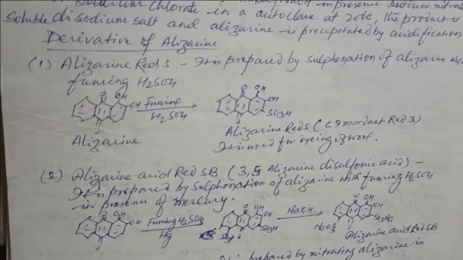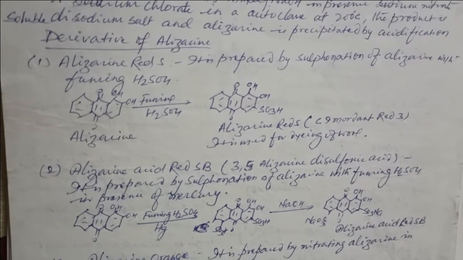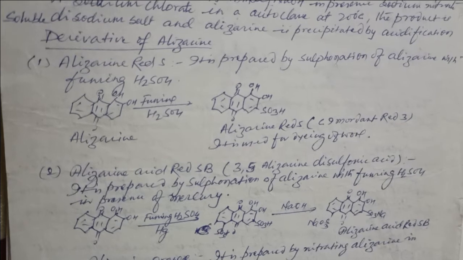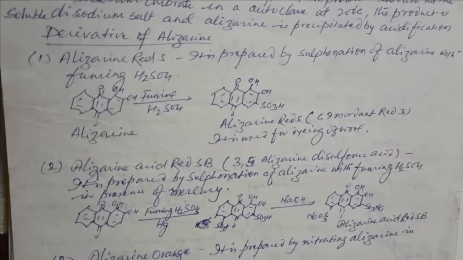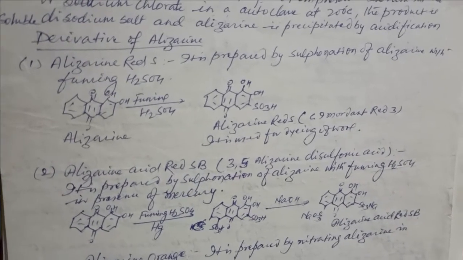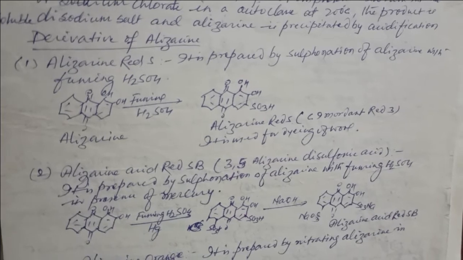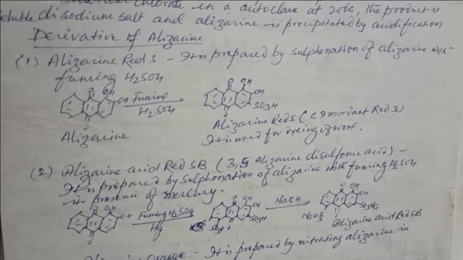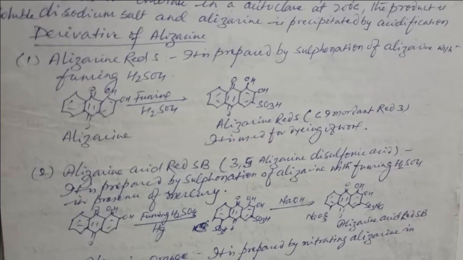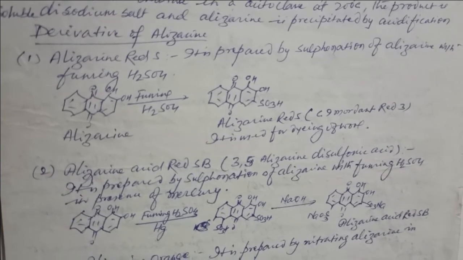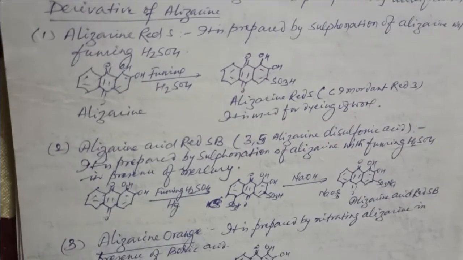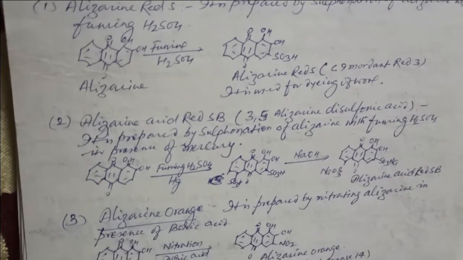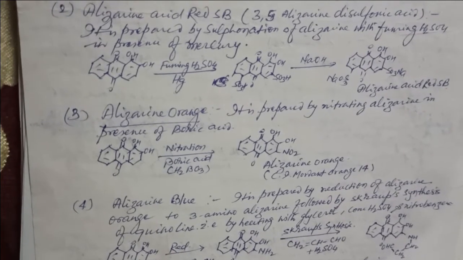Derivatives of alizarin. Alizarin Red S. It is prepared by sulfonation of alizarin with fuming H2SO4, and we get the Alizarin Red S, and it is used for dyeing of wool. Alizarin Acid Red SB. It is prepared by sulfonation of alizarin with fuming H2SO4 in presence of mercury, and we get the Alizarin Acid Red SB. Alizarin Orange. It is prepared by nitrating the alizarin in presence of boric acid. We get the alizarin orange.